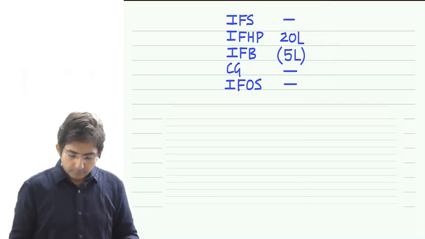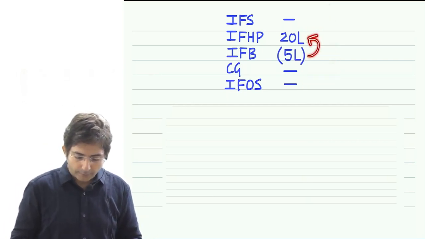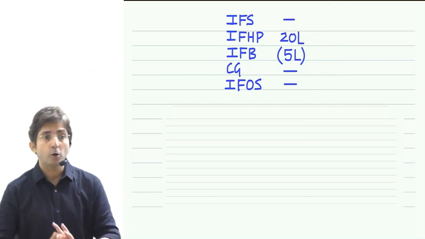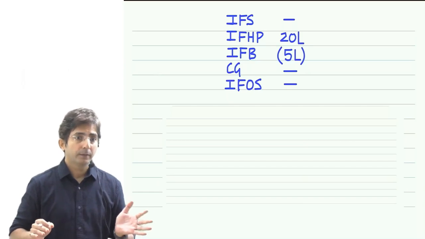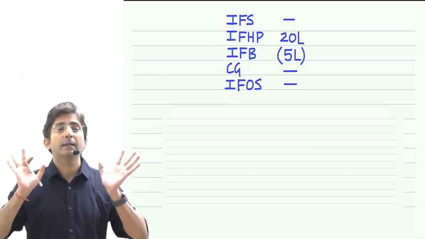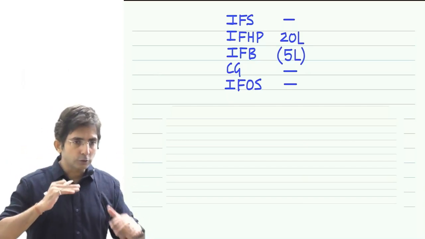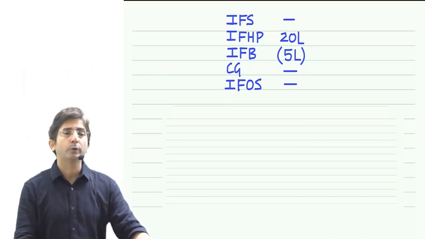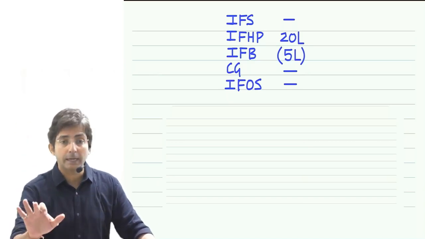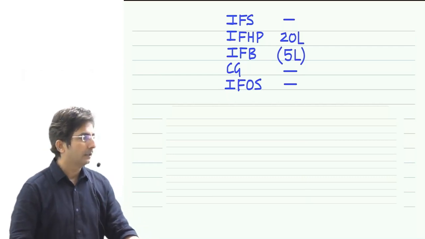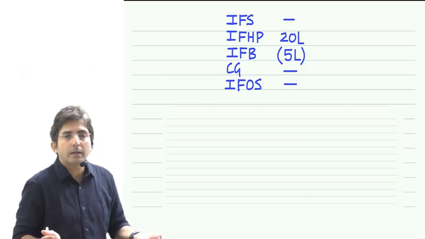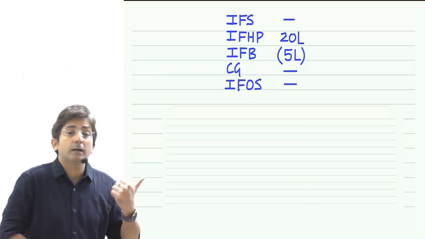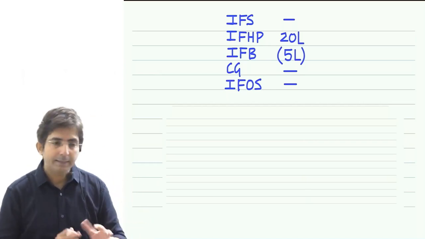Now, this loss I am able to set off against income from house property. By the way, business loss you can set off anywhere except income from salary. These things we'll talk about at a later stage. But right now just remember, business loss you can set off anywhere except income from salary. Here too I don't have income from salary, so I am going to set off against income from house property, and that set off is allowed.